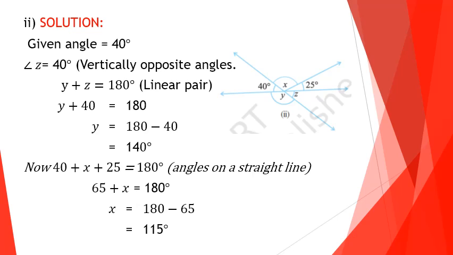So we can compare x plus 25 equals 140 degrees. From that equation also you can solve x. Then also you will get 115 degrees only. Hence angle x equals 115 degrees, angle y equals 140 degrees and z equals 40 degrees.